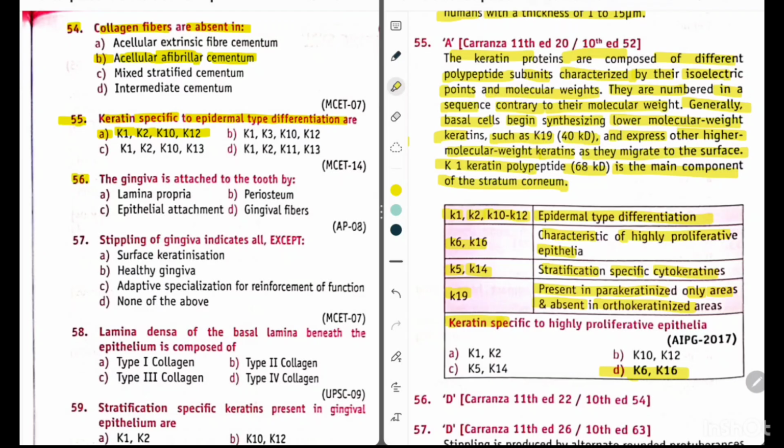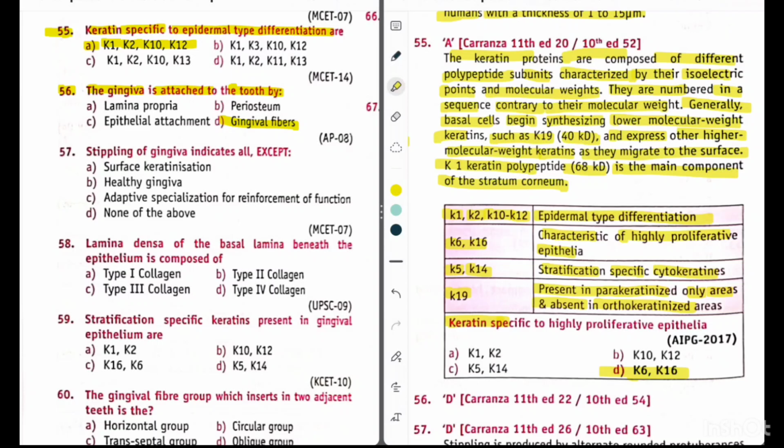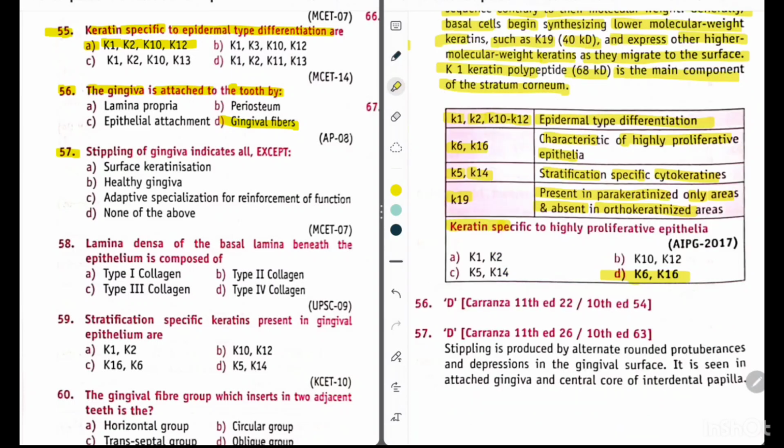Now question 56. The gingiva is attached to the tooth by. So its answer is option D, gingival fibers. Gingiva is attached to the tooth by gingival fibers. Question 57. The stippling of gingiva indicates all except option A, surface keratinization, option B, healthy gingiva, option C, adaptive specialization for reinforcement of function, or option D, none of the above. So its answer is option D, none of the above.